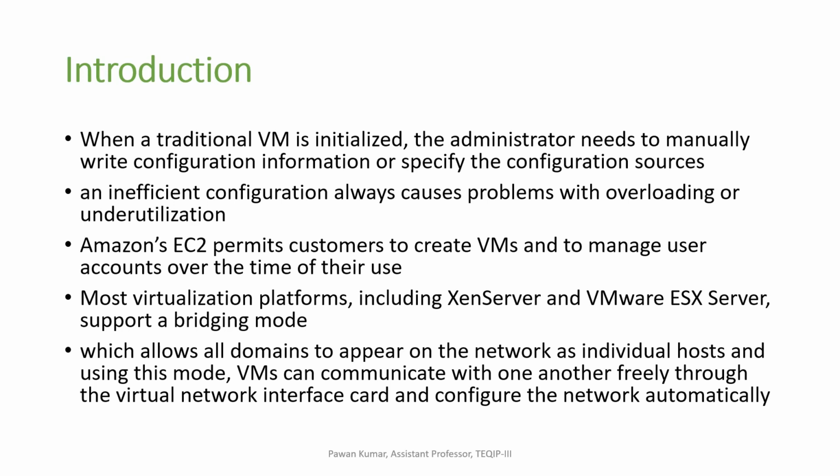Using this mode, VMs can communicate with one another freely through the virtual network interface card, and the network is configured automatically. That means bridging mode provides communication between the hosts that are running on VMs.